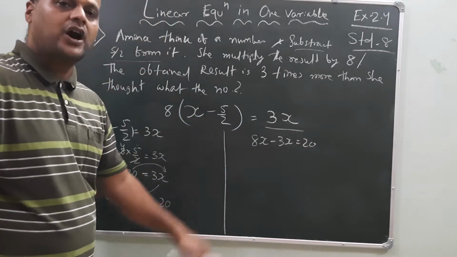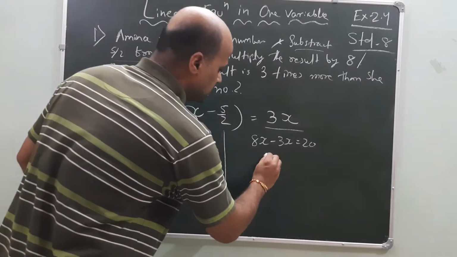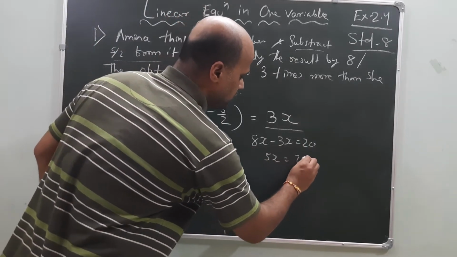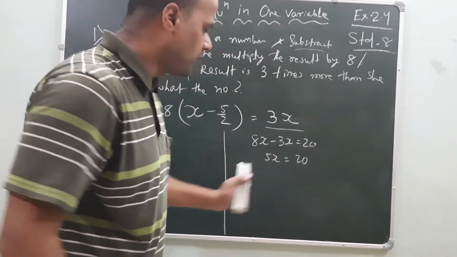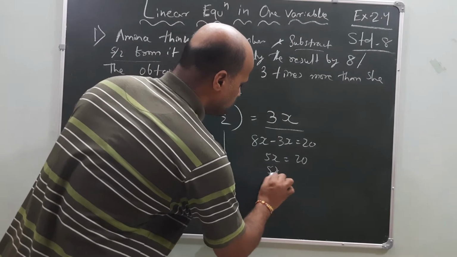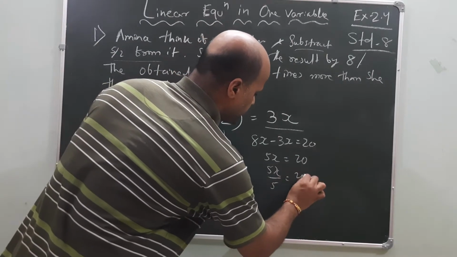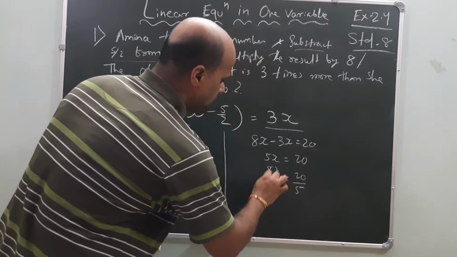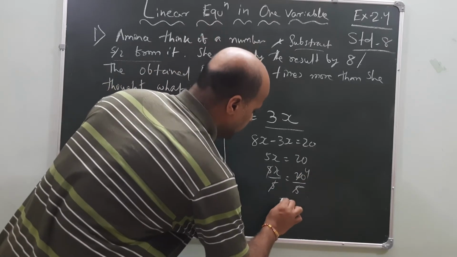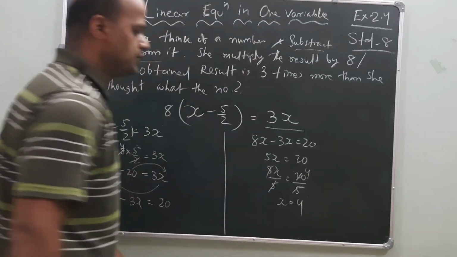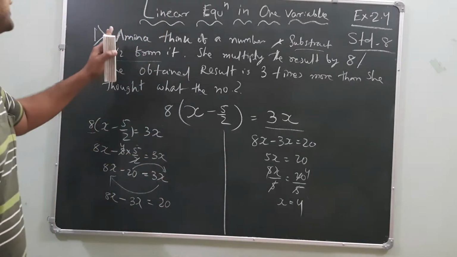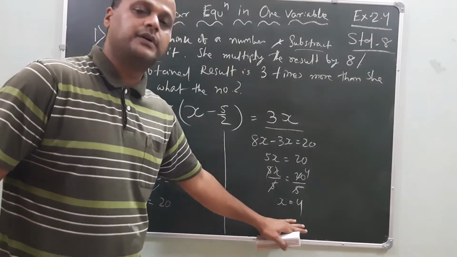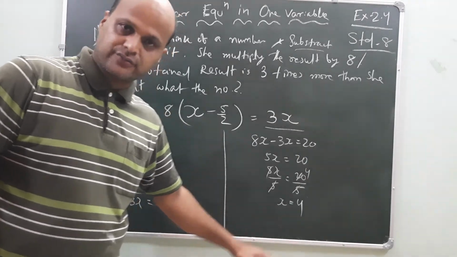Now subtract, how much will it come? It is 5x is equal to 20. Here 5 is there. Divide both sides by 5. 5 5s cancel, 5 4s are 20, x is equal to 4. So what is the value of x? x is equal to 4. So the number she thought of is 4. Understood, my dear friends?